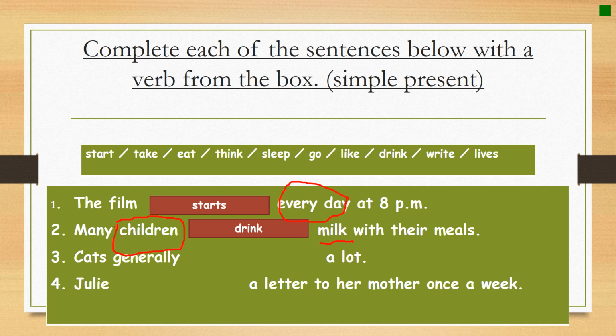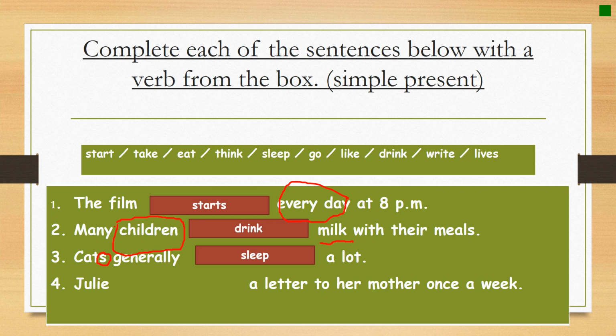Cats generally blank a lot. I can use different verbs here. I can use eat, I can use drink, I can use sleep. I can use the three of them. The three of them are correct. But before I choose a verb, I have to see the s in cats, which shows us that it's a plural noun, or a plural subject. Cats generally, I can say sleep a lot. I didn't say sleeps because cats is a plural noun.